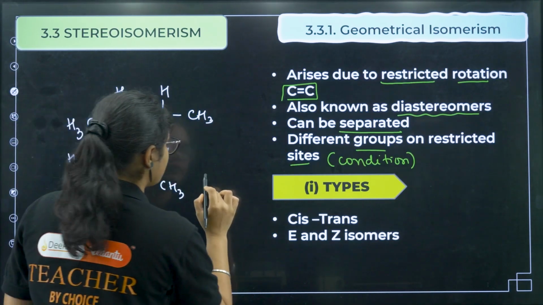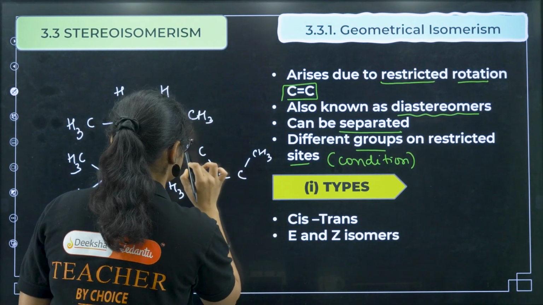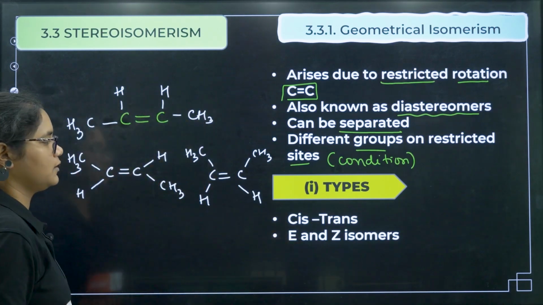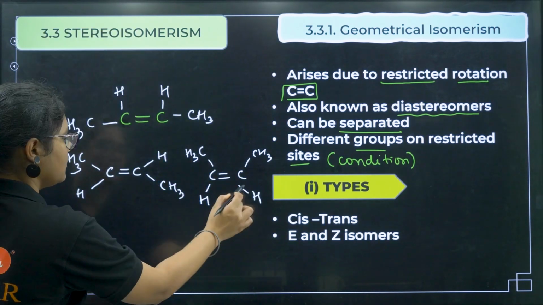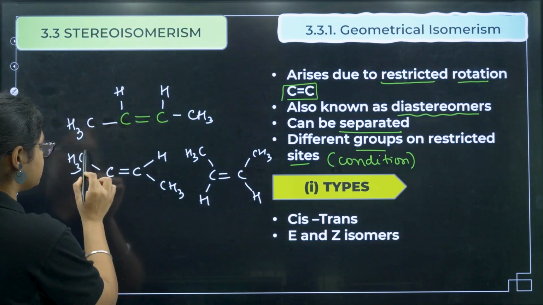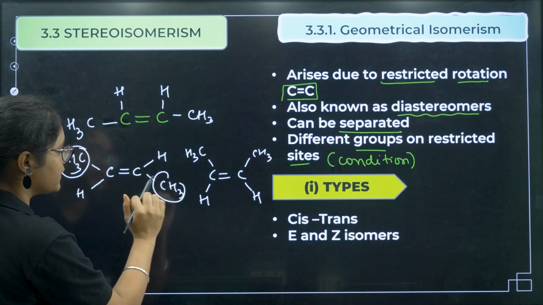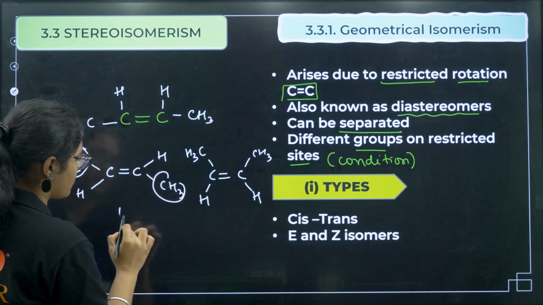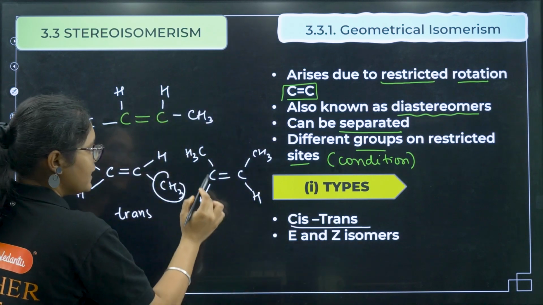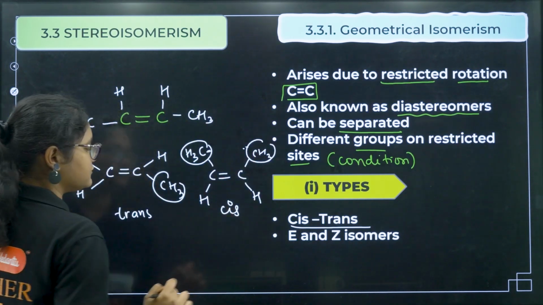Another form I can write is CH3 here, CH3 here, H here and H here. Now you see CH3 here and CH3 here are anti to each other, opposite to each other. So these types of isomers are called trans isomers. In the type we have cis and trans, and here the CH3 groups are on the same side, so we call them cis isomers.